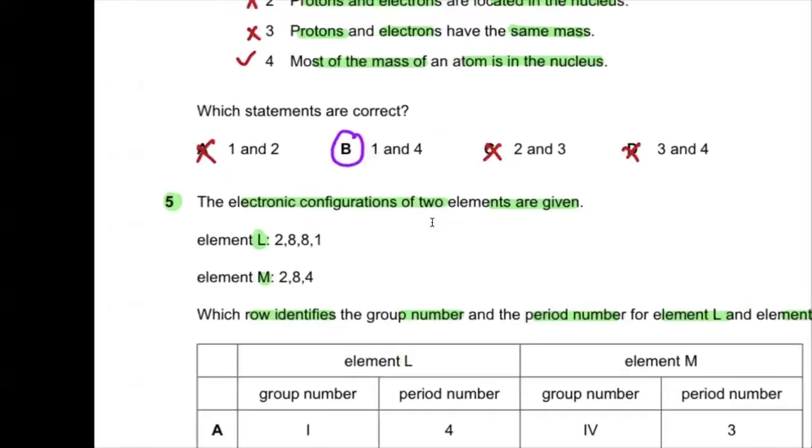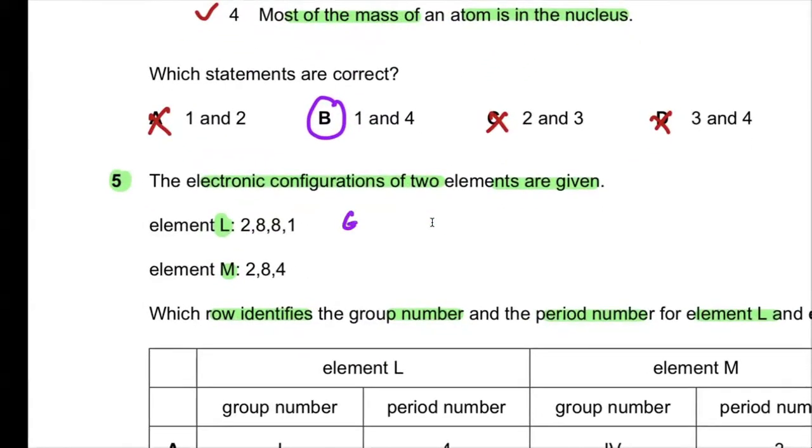Can anyone tell me what is the group number of element L? Group 1, because it has 1 electron in its valence shell. And for element M, group 4. And what about the period for element L? It's 4. And for element M, period is 3, because the number of shells, see, it has 1, 2, 3 shells. So period 3. Now look over here.